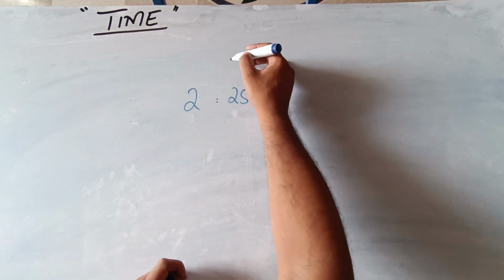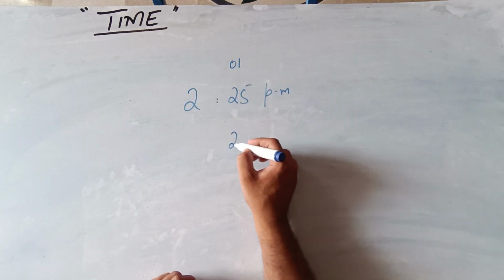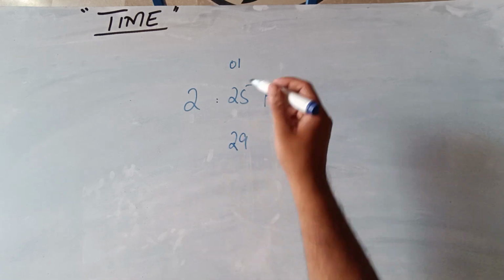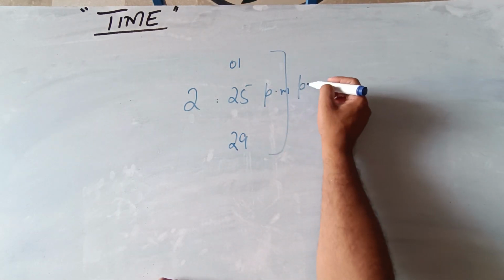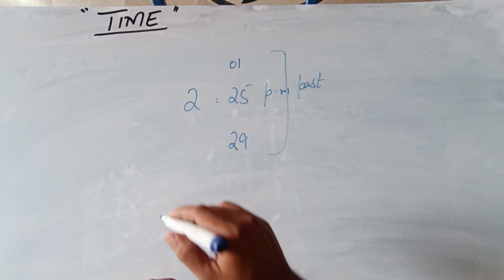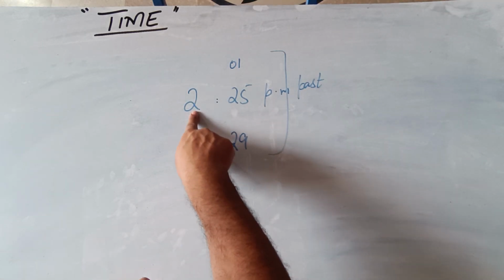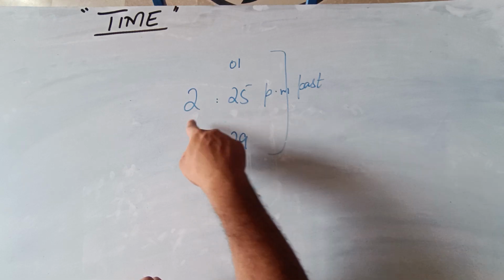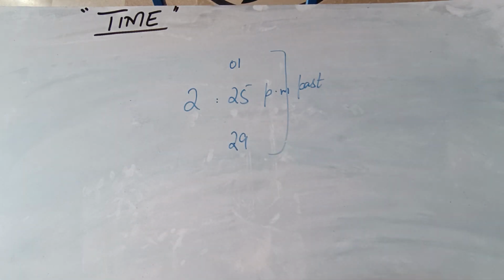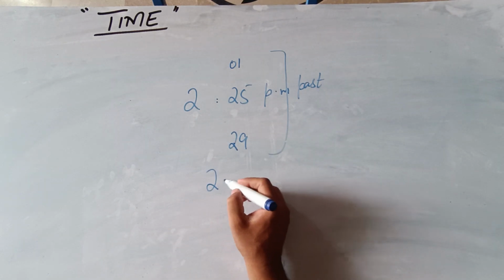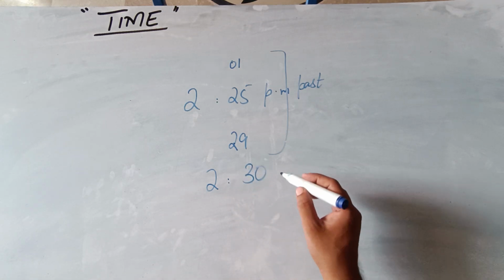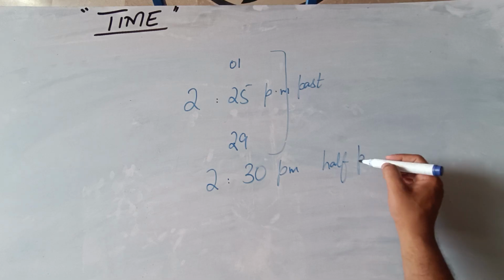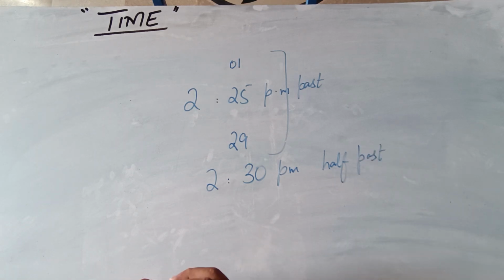From 01 till 29 we use the word past: 1 minute past 2 in the afternoon, 25 minutes past, 29 minutes past in the afternoon. And when it is 30 minutes past, we use half past, half past 2 in the afternoon.